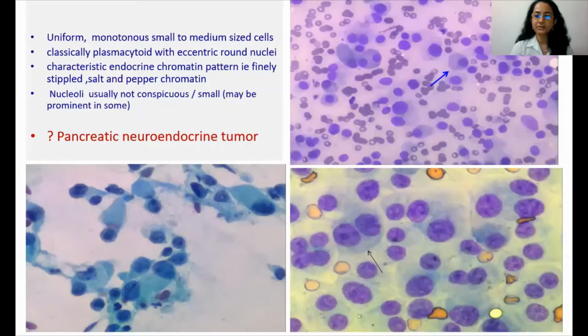The cells are uniform, they are small, round, monotonous, with a classic plasmacytoid appearance. Few binucleate forms are also seen. And if you see the higher power here, the chromatin is very stippled or salt and peppery chromatin with small to inconspicuous nucleoli. So with this morphology, what came to our mind was, is it a pancreatic neuroendocrine tumor?